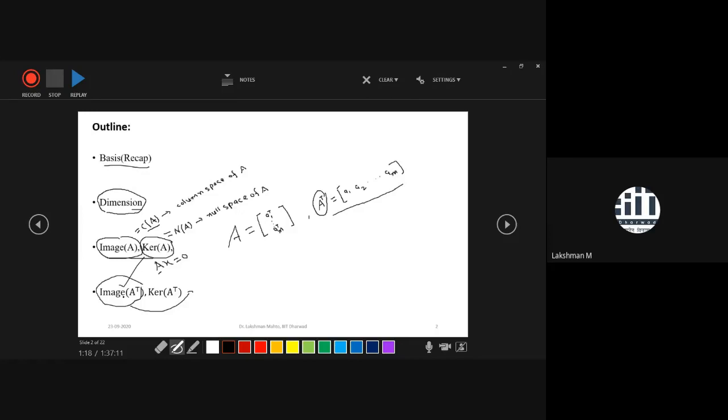the column space of A transpose, or the image of A transpose. Or another way you can say it is that the image of A transpose comes as a linear combination of columns of A transpose. That means linear combinations of rows of A. So another name for this one, in terms of A, you can call it the row space of A.